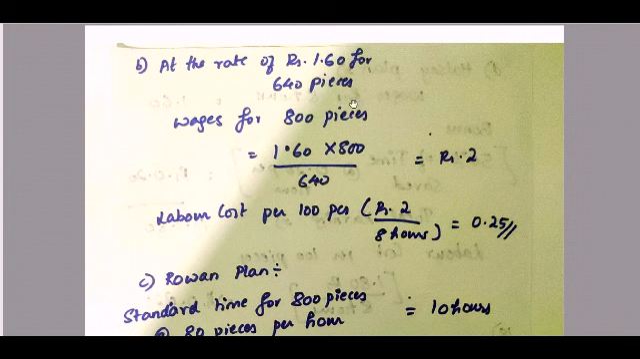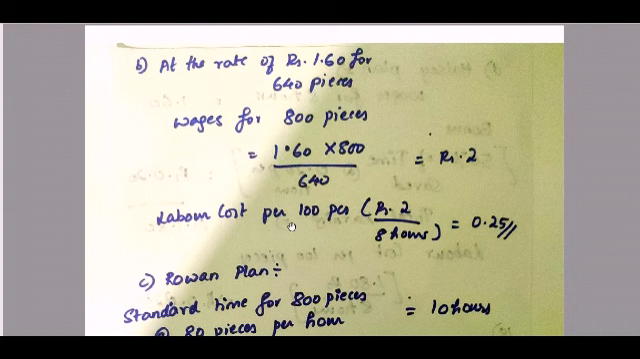So at the rate of 1.60 for 640 pieces we have calculated. Now what is the wages for 800 pieces we will calculate. Okay, so without having the bonus. So 1.60 is for 640 pieces. For 800 pieces, how much is it? If you cross multiply, it is 1.60 into 800 divided by 640, which is 2 rupees.